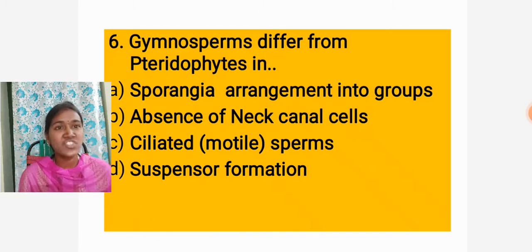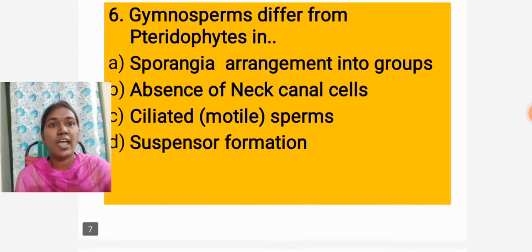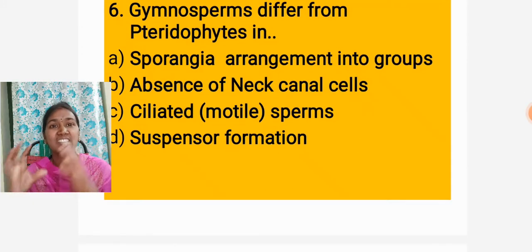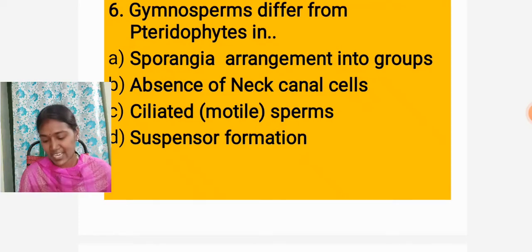Option A, sporangia arranged into groups. Option B, absence of neck canal cells. Option C, motile sperms. Male gametes are motile with cilia. Option D, suspensor formation.